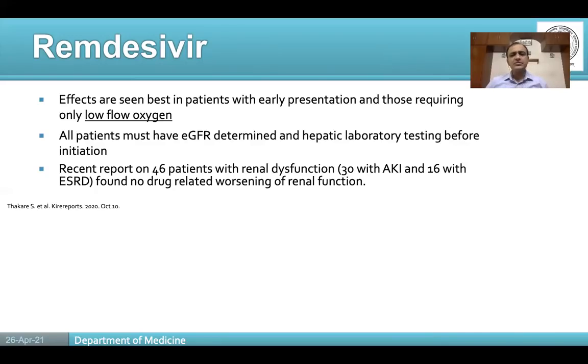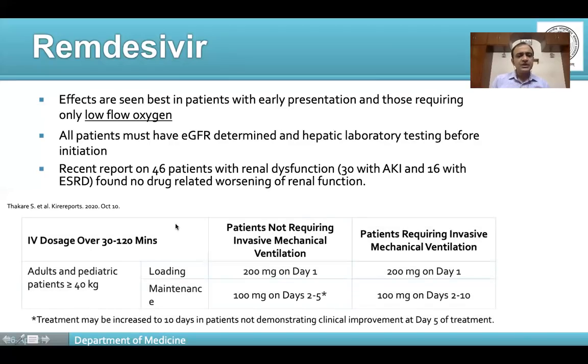Though there have been some reports of using remdesivir even in patients with ESRD, we are usually a little cautious with that. The usual dose, I think we all know this: 200 mg on the first day, then 100 mg for 4 more days to complete a treatment of 5 days. Some may choose to extend it to 10 days depending on the patient's response.